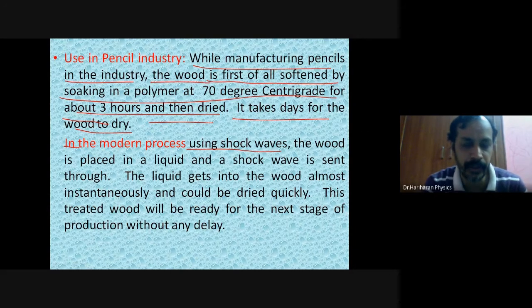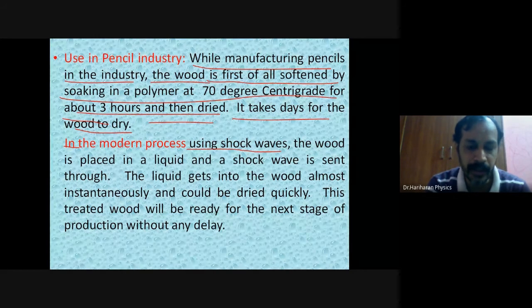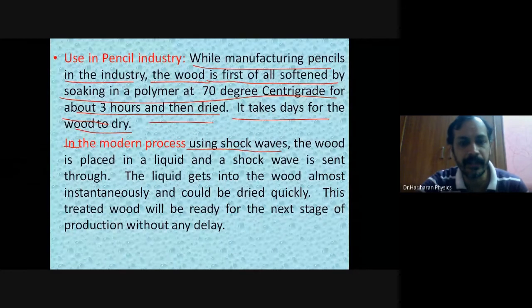I showed you the example of a video where a balloon filled with air placed inside water, if broken, gives rise to sudden vibration in the water medium. Likewise, what is the medium here? It is the liquid consisting of the polymer.